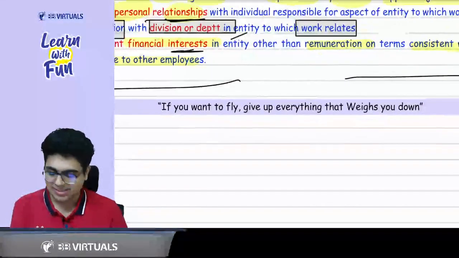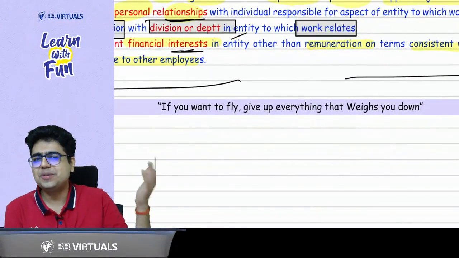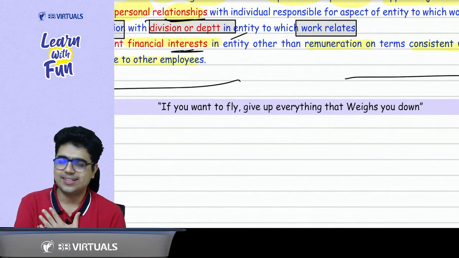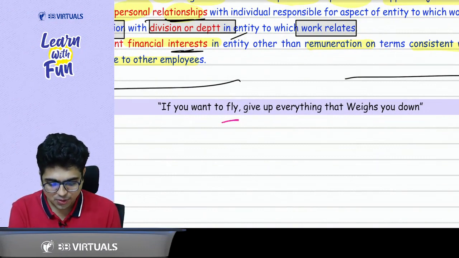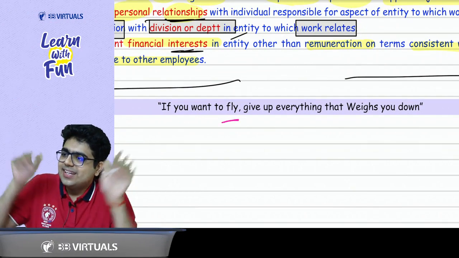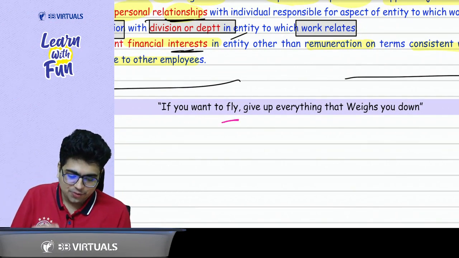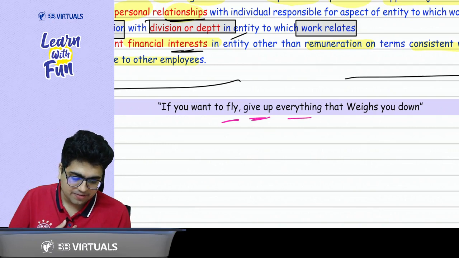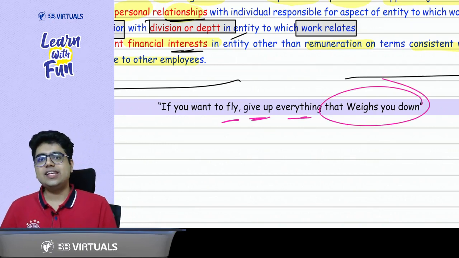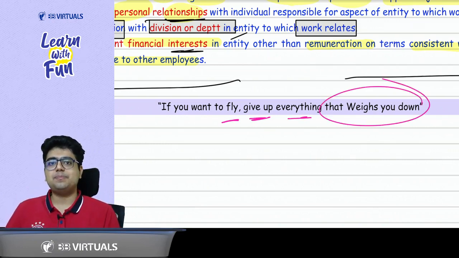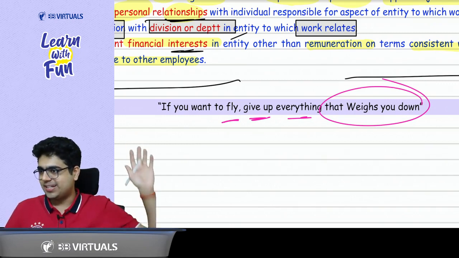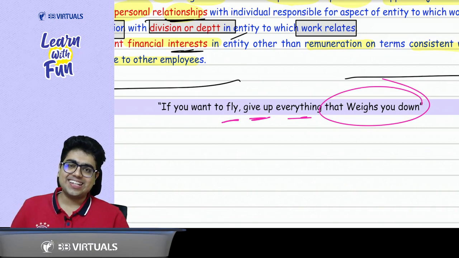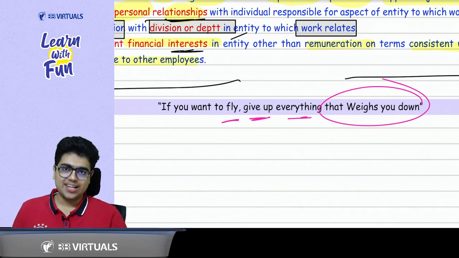And remember one thing. No need to remember this, but just realize it from your heart. If you want to fly, how do you fly? You fly only when you give up everything that weighs you down. Everything that is stopping you from flying, just say tata bye bye to it.